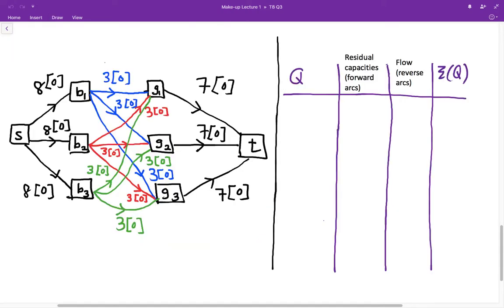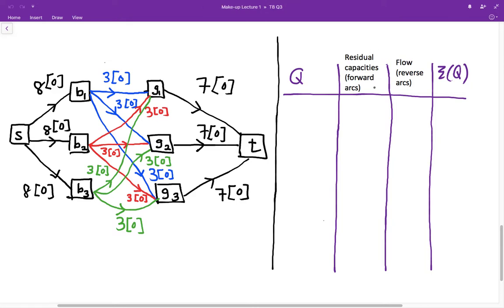We're now ready to apply the algorithm to find a maximum flow in the network. To help keep track of the changes that we're going to make, I have the following table here on the right hand side, where in the first column I have the F incrementing path Q that we found to increase the flow.